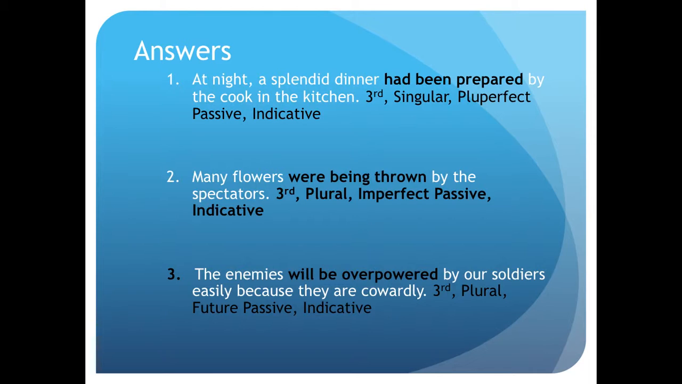Here are the answers. For sentence 1, it translates to "At night, a splendid dinner had been prepared by the cook in the kitchen." The verb is a third person singular pluperfect passive indicative verb.